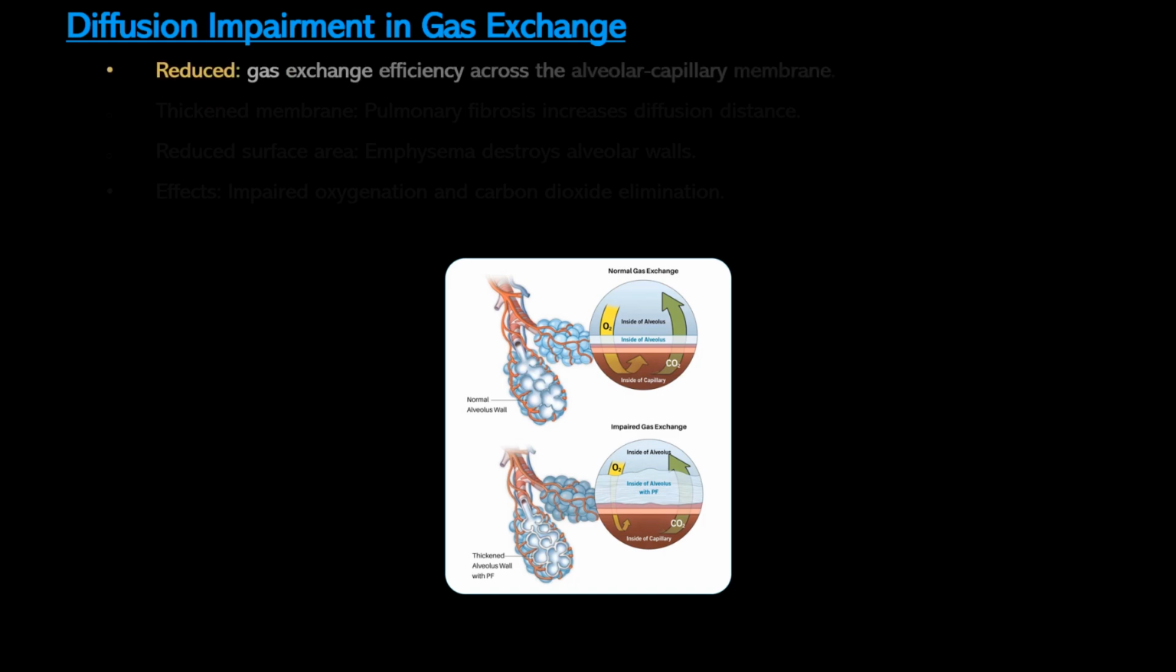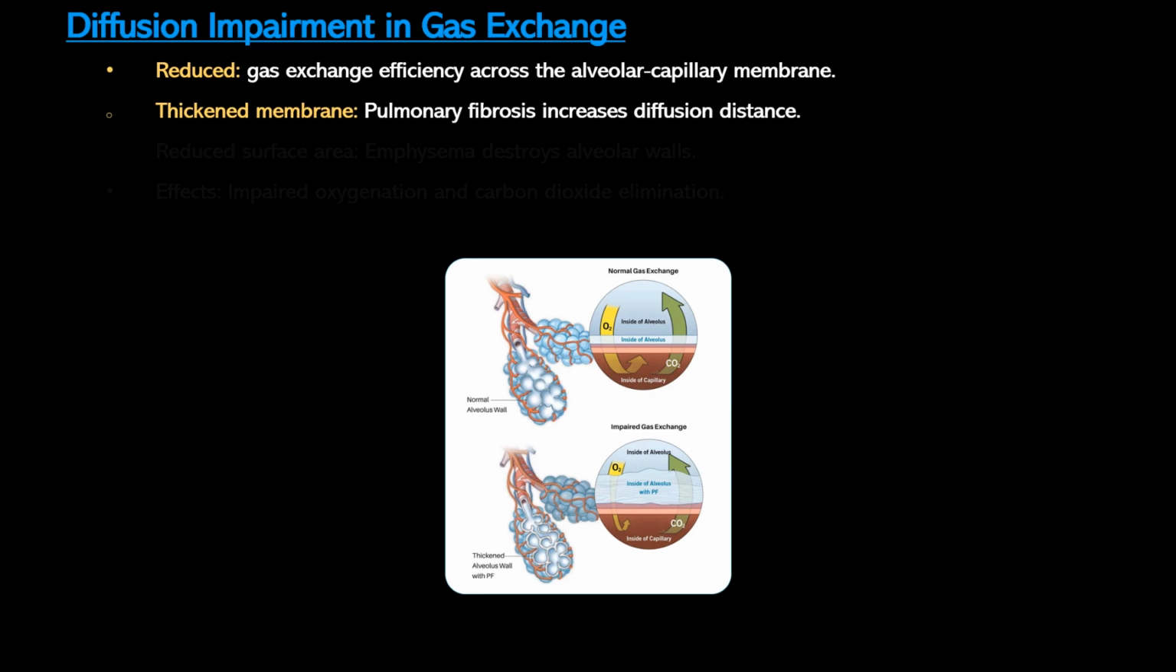Diffusion impairment refers to a reduction in the efficiency of gas exchange across the alveolar capillary membrane. If gas can't effectively diffuse through the alveolar membrane, it can't make it to the pulmonary capillary network. One key cause is a thickened alveolar capillary membrane, as seen in pulmonary fibrosis. In this condition, chronic inflammation leads to scarring and fibrosis of the alveolar walls. The increased membrane thickness adds to the distance over which gas must diffuse, making gas exchange less efficient.